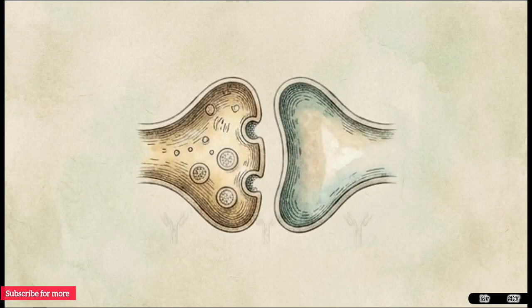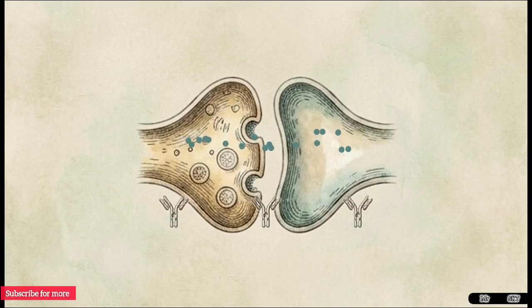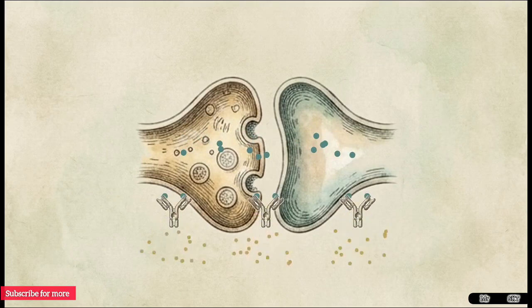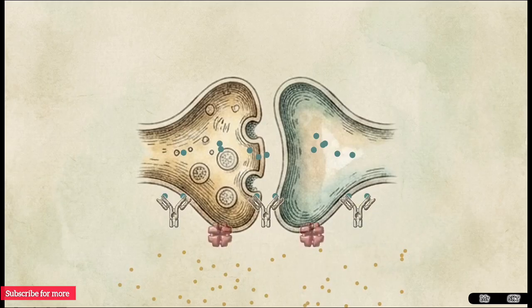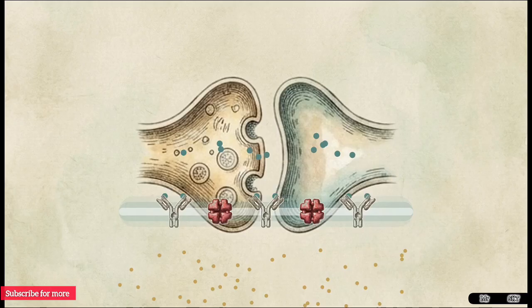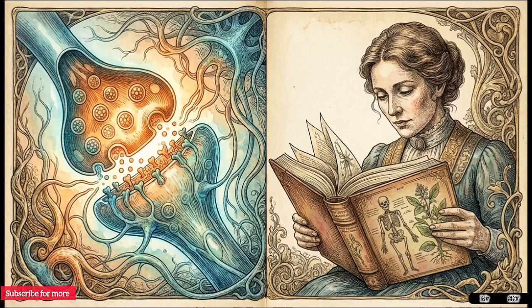LTP requires a specific chemical sequence. Electrical signals cause the presynaptic neuron to release glutamate, activating NMDA receptors. These open, allowing calcium ions to flood the cell, triggering the embedding of additional AMPA receptors to permanently thicken the connection. These localized microscopic chemical events are what create the biological foundation necessary for all macroscopic learning and memory storage.